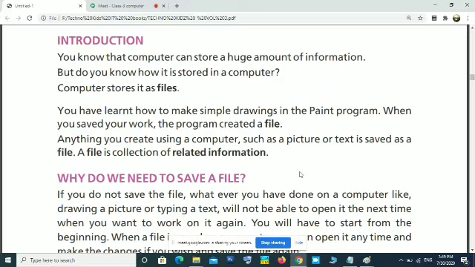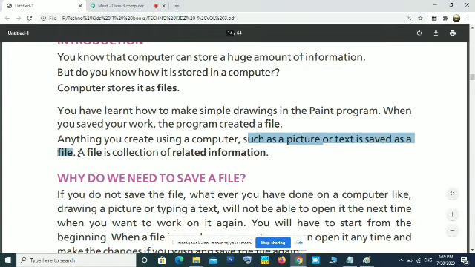Okay, whether you are saving a Paint program or a notepad file or any text file, in all applications you are doing the same. Anything you create using a computer such as picture or text is saved as a file. A file is a collection of related information.